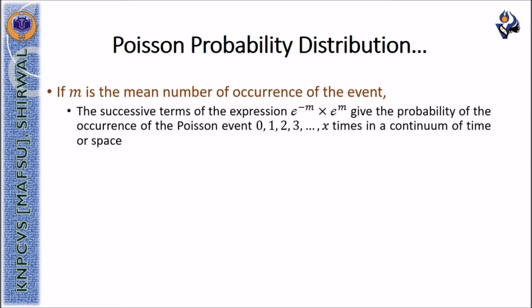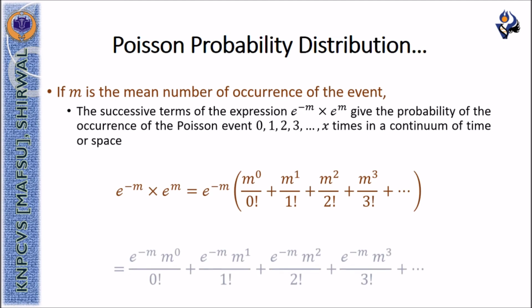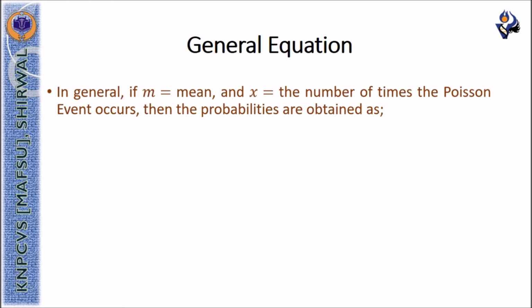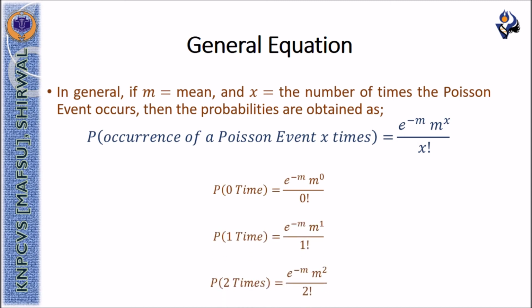The successive terms of the expression e raised to minus m into e raised to m gives the probability of the occurrence of the Poisson event at specific times in a continuum of time or space. If m is the mean and x is the number of times the Poisson event occurs, then the probability of occurrence of a Poisson event x number of times can be given with the formula e raised to minus m into m raised to x divided by x factorial.